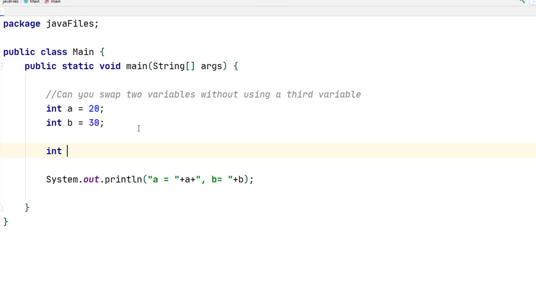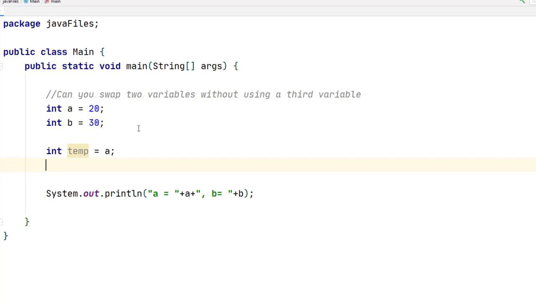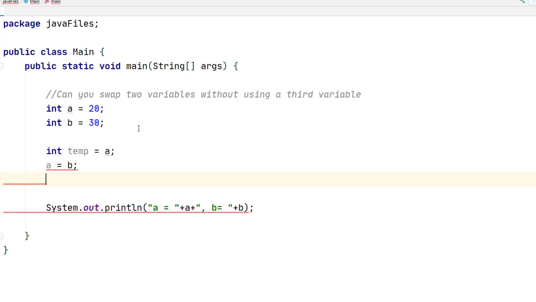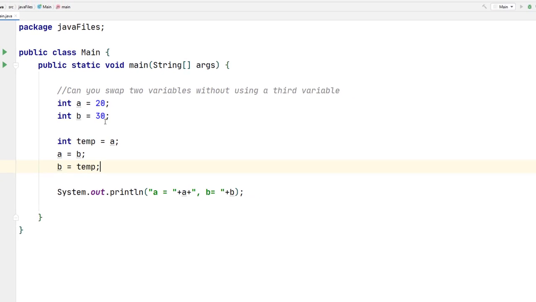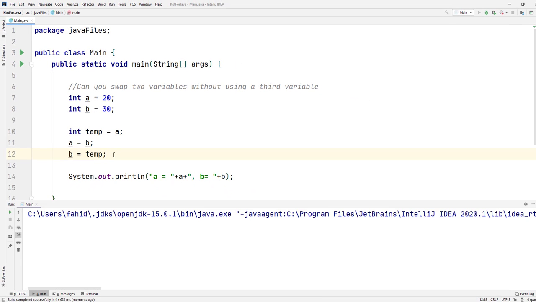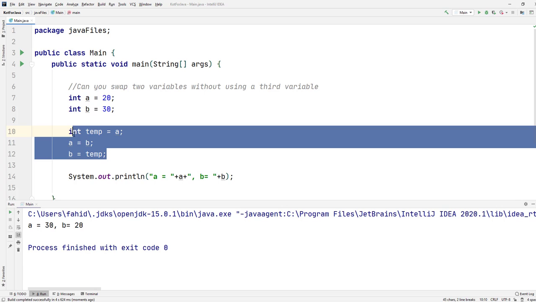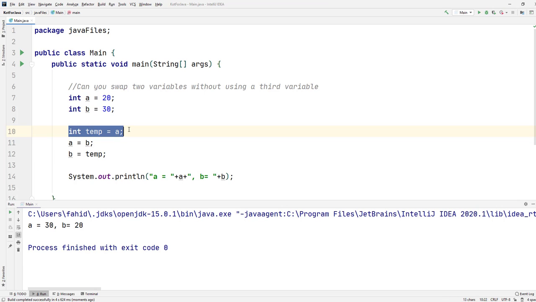Let's say temp, and we set it to one of the variables, let's say a, and then we can do a equals b and b equals temp, not a, my bad. Now if I run it, it will swap the two variables. This works, but of course we cannot do it here as we are introducing a third variable.